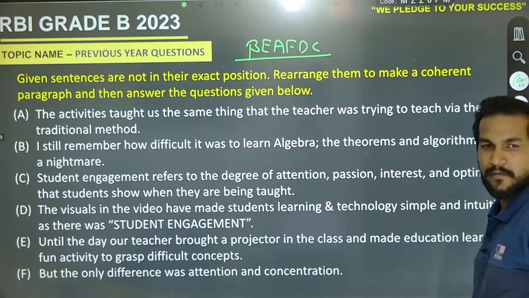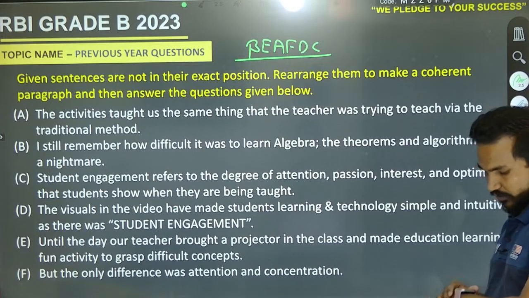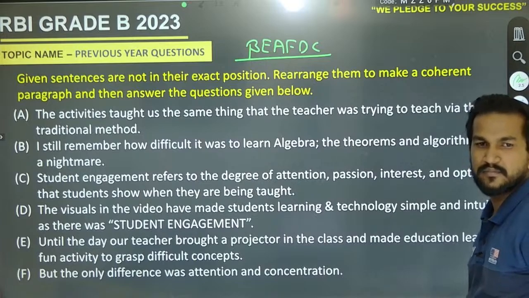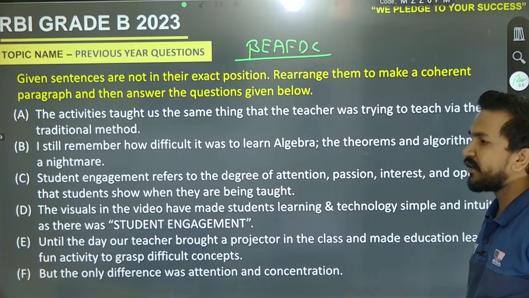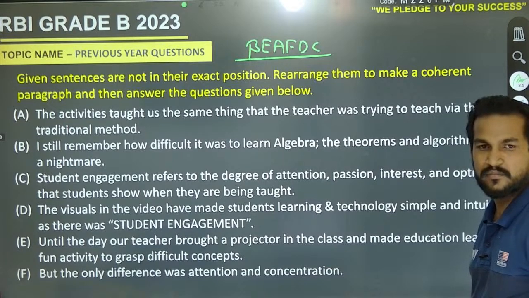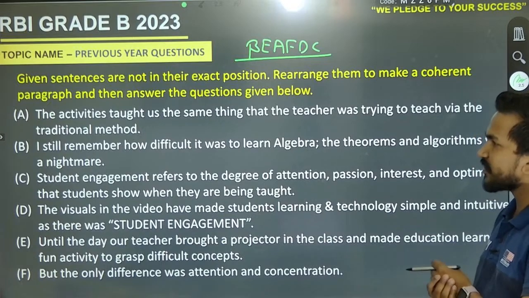B, E, A, F, D, and C. You have only 60 seconds to complete it, and manage your time also, because there will be a limited time for your examination. You must be fast with accurate.